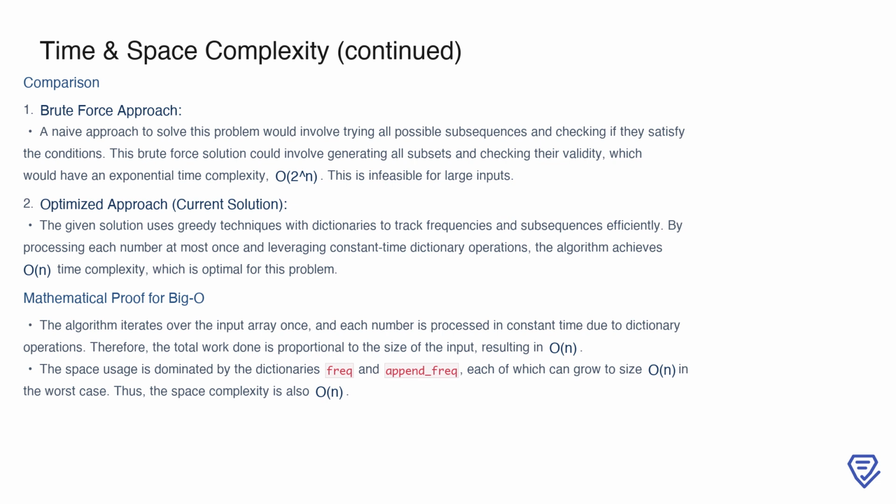Mathematically, this is because the total work is proportional to the size of the input array, and dictionary operations are constant time on average. The space usage is similarly efficient, dominated by the dictionaries frequency and append_frequency, each of which grows linearly with the size of the input.